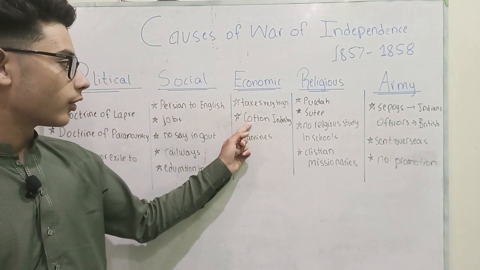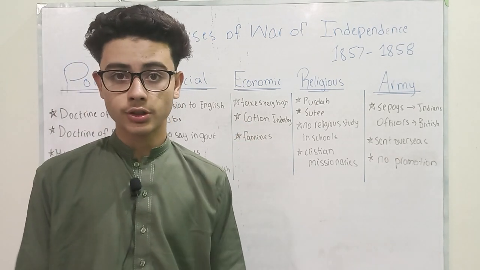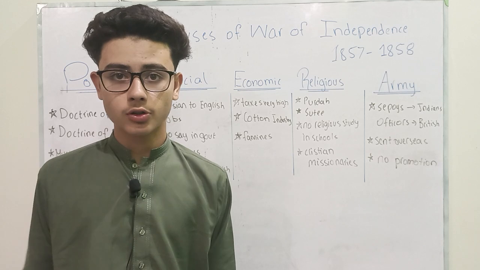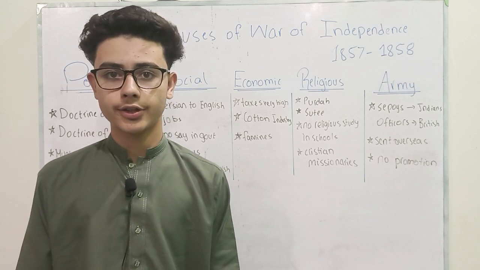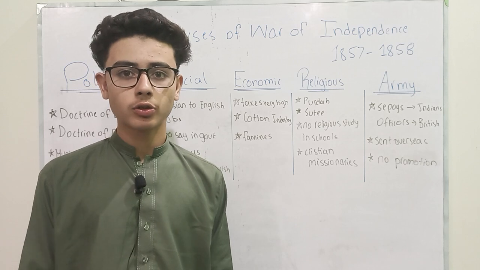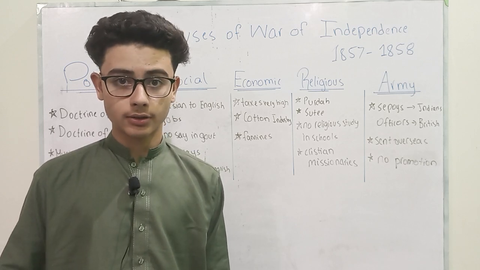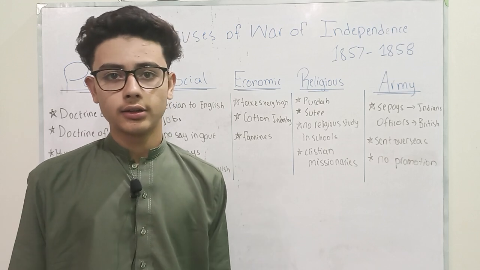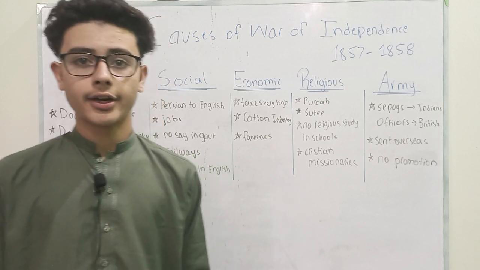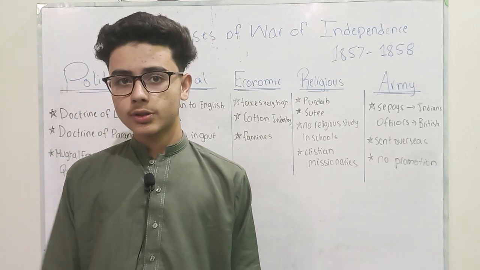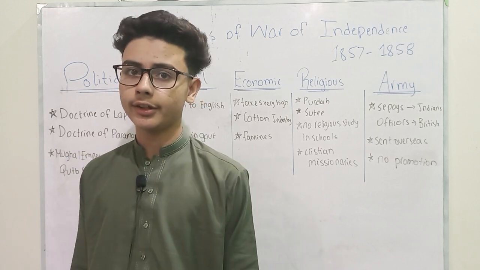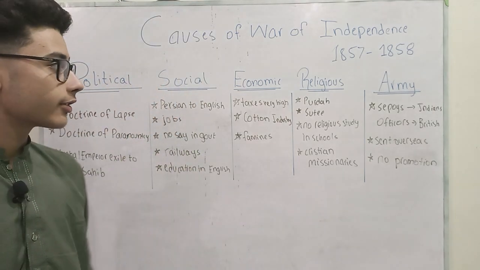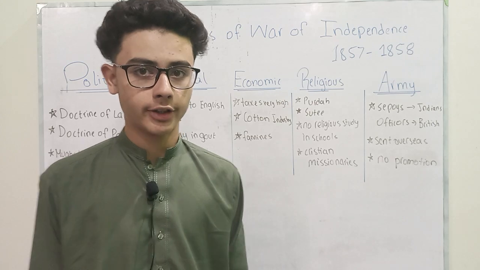And then the export of cotton from India was banned, which caused unemployment, because a large population of Indians was employed in the cotton industry, and it was the major industry. The export of cotton from India was a source of income for Indians. But when the British banned the export of cotton, it destroyed the cotton industry and it fell. And the British brought their own goods and their own cotton to India so that the Indians would buy them and the British could get profit. This outraged the Indians because the British were exploiting them.